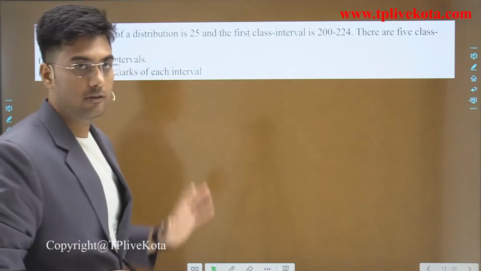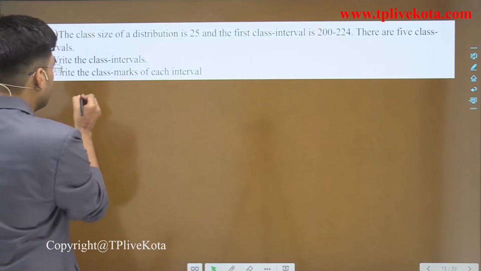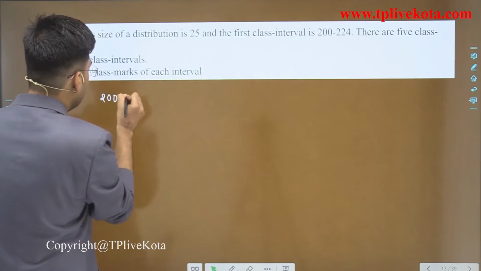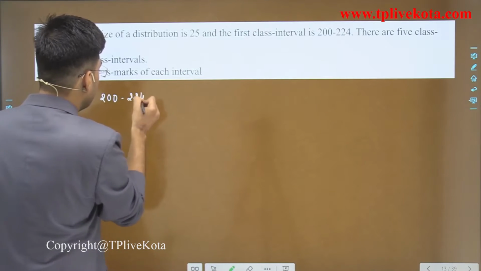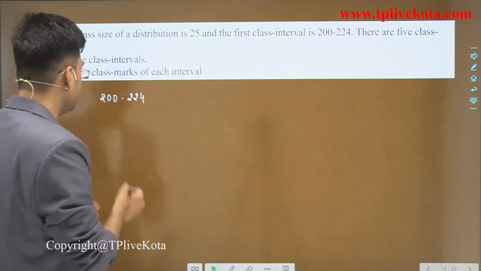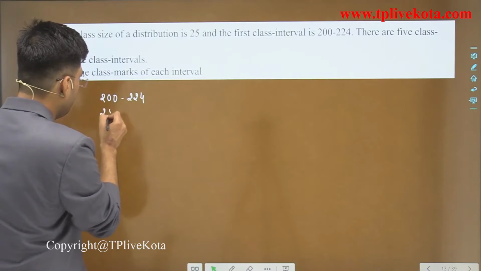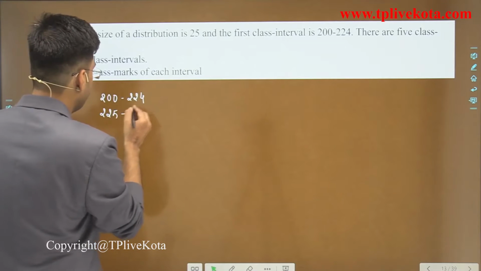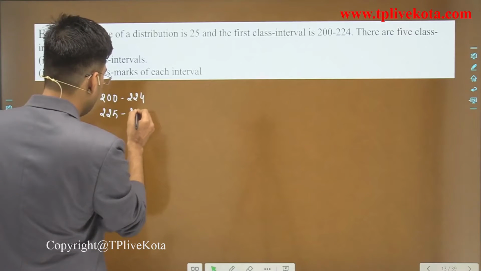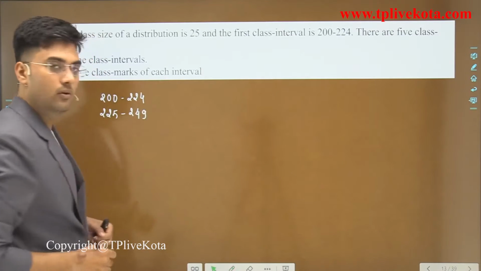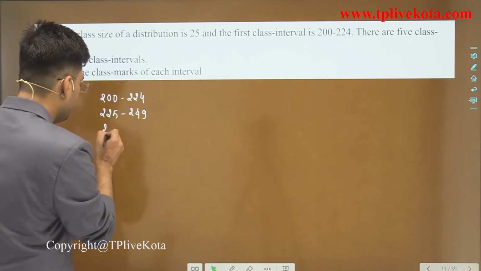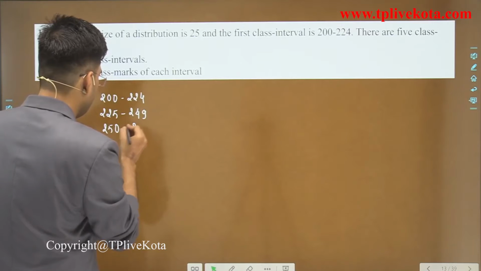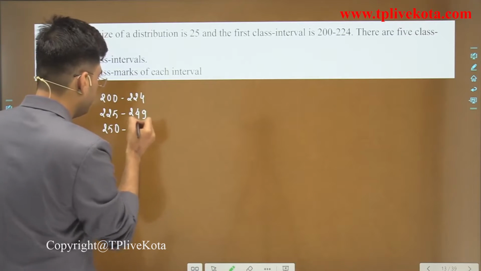Write the class intervals. So if you talk about the first class, it is given that the first class is 200 to 224. Okay, then next is 225 to 249. Okay, now the next is 250 to 274.